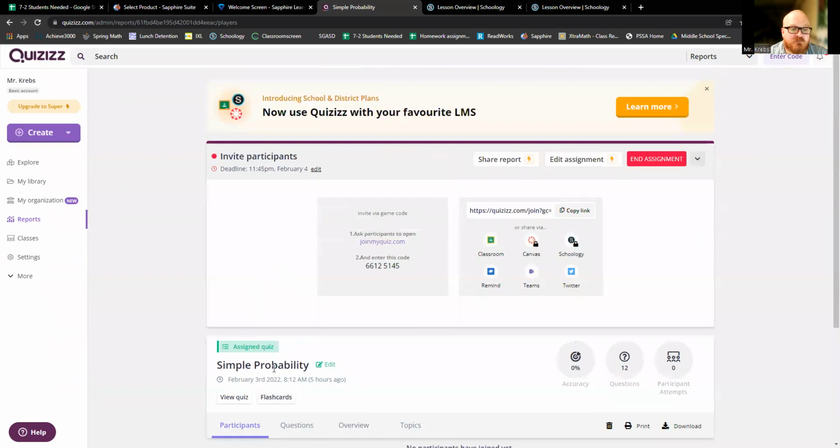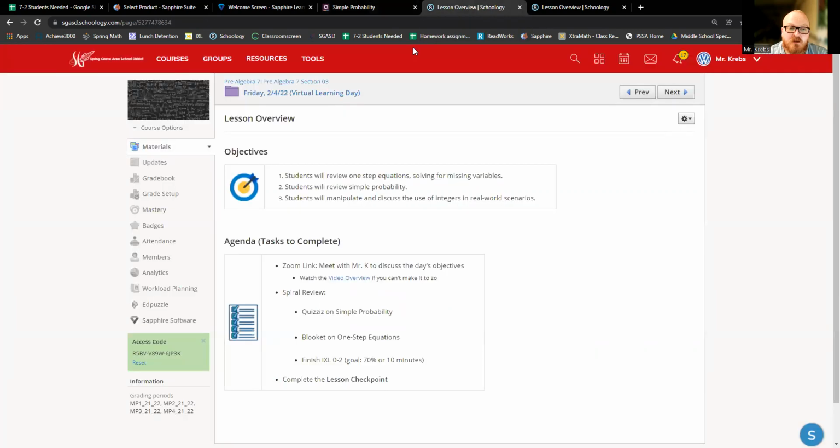The quizzes on simple probability is simply reviewing some of those basic vocab terms, but also some of our problems of how we read an example of, if we have this many of a certain color, this many of another color, and we draw some out of the bag, what's the probability I'm going to get this color? Those types of problems. But that's essentially it.